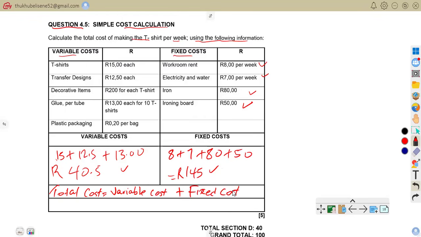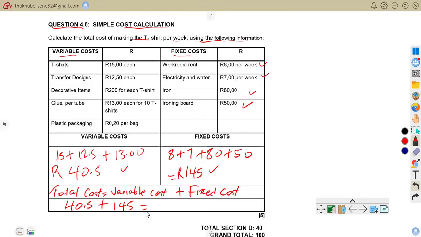So for us to get the total cost, it means we are going to say 40 rand 50 plus 145.